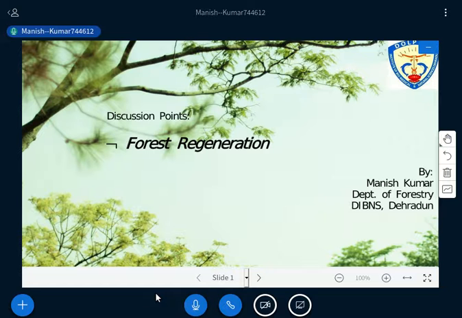Let me finish this regeneration topic. So when you understand the regeneration, I'll again explain this reduction of rotation to you. Then the things will be very clear. Is it okay? So let's start the topic that has been given in our syllabus: forest regeneration. Is it okay?